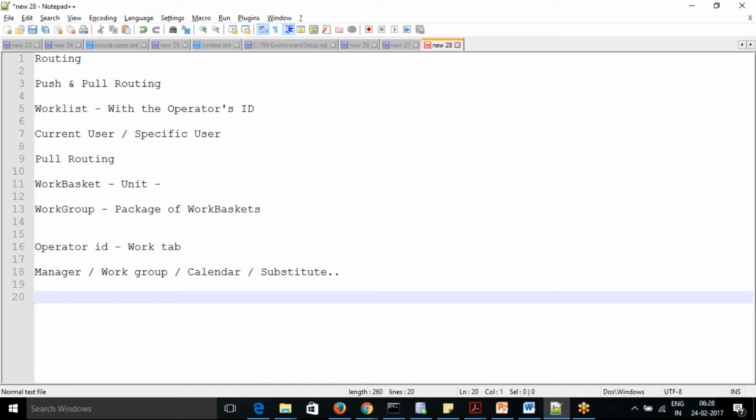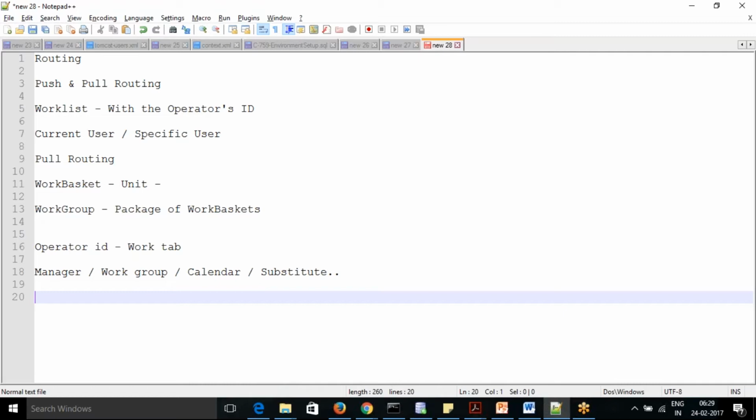That's right. Like, see, I'm out of office for a week. I've gone for annual leave, and someone is assigning a task to me. The task would be pending for a week if no one does anything. So Pega has provided a provision: we mark that I'm not available or out of office in the system, so that if something is assigned to me, it can be assigned to the work basket or to any specific manager or any specific user at that time. We can do that within Pega. That is what we call a substitute.